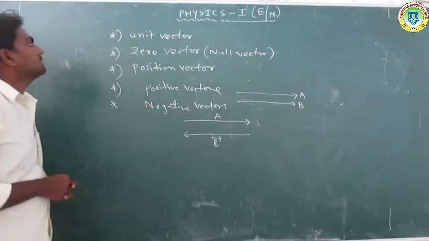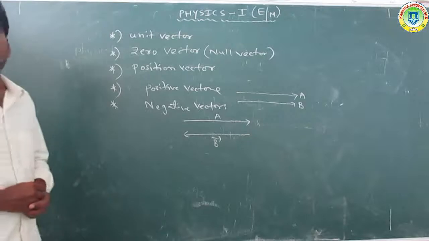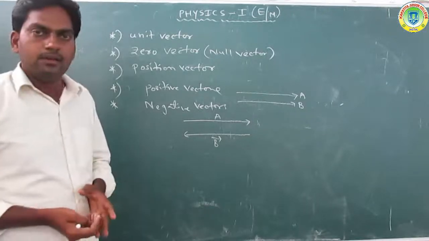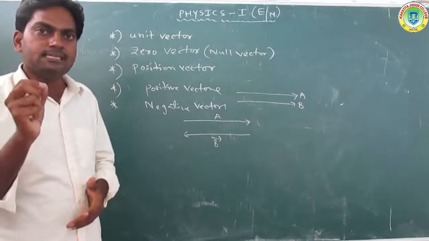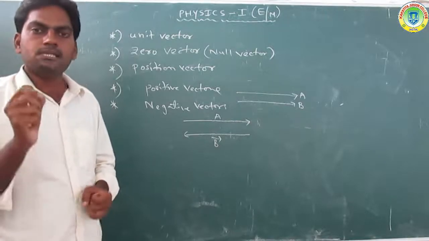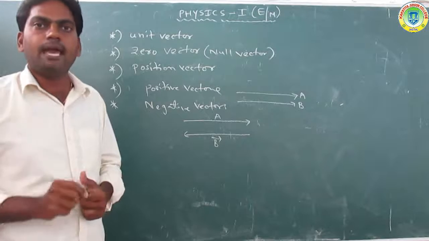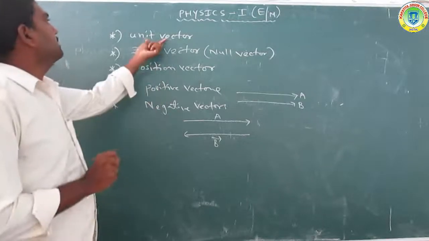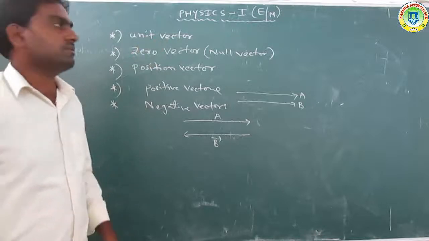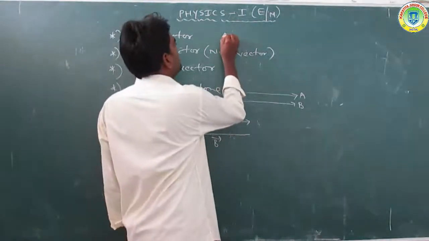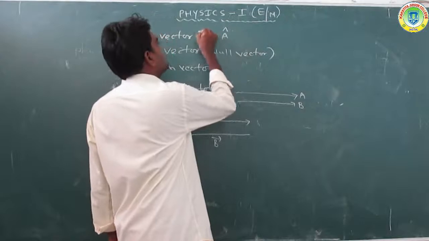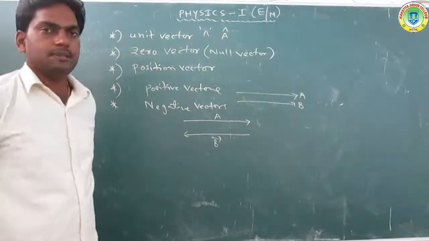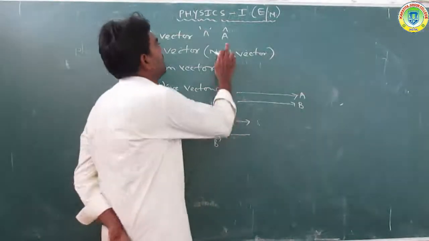Now let's discuss another vector, the unit vector. So what is the unit vector? A vector whose magnitude is 1 unit is called a unit vector. Let A be the vector; its unit vector is represented by the cap symbol.